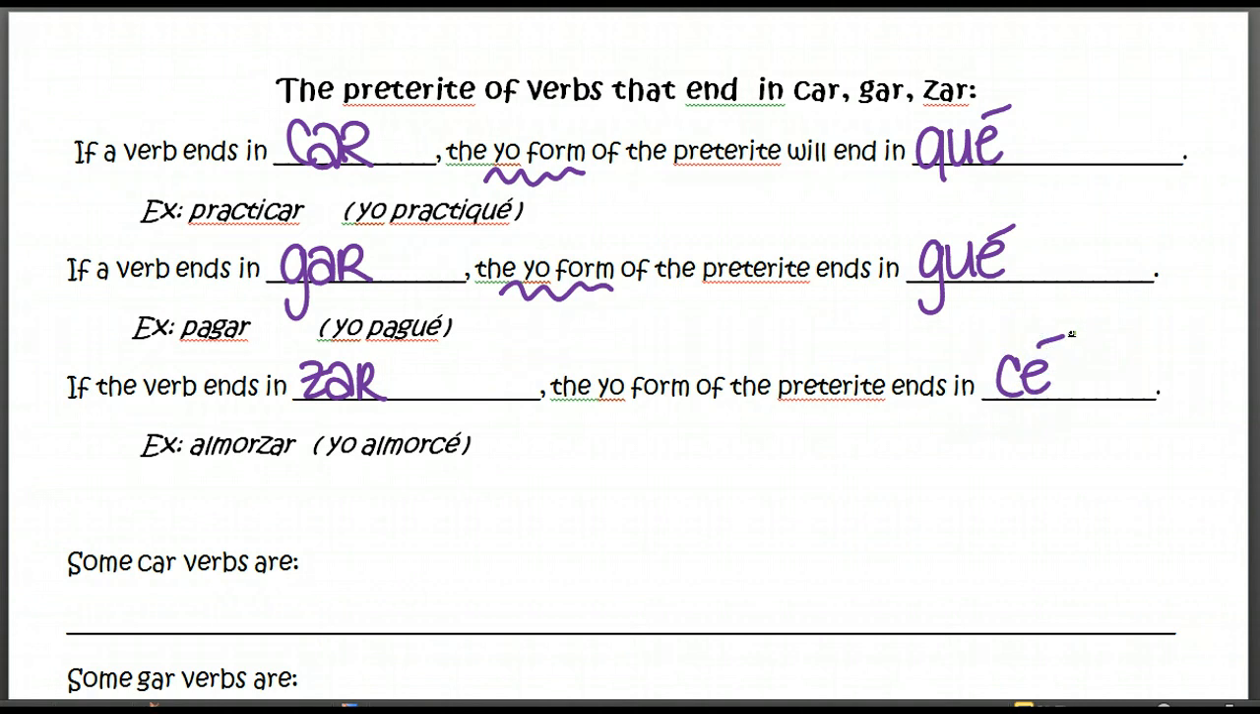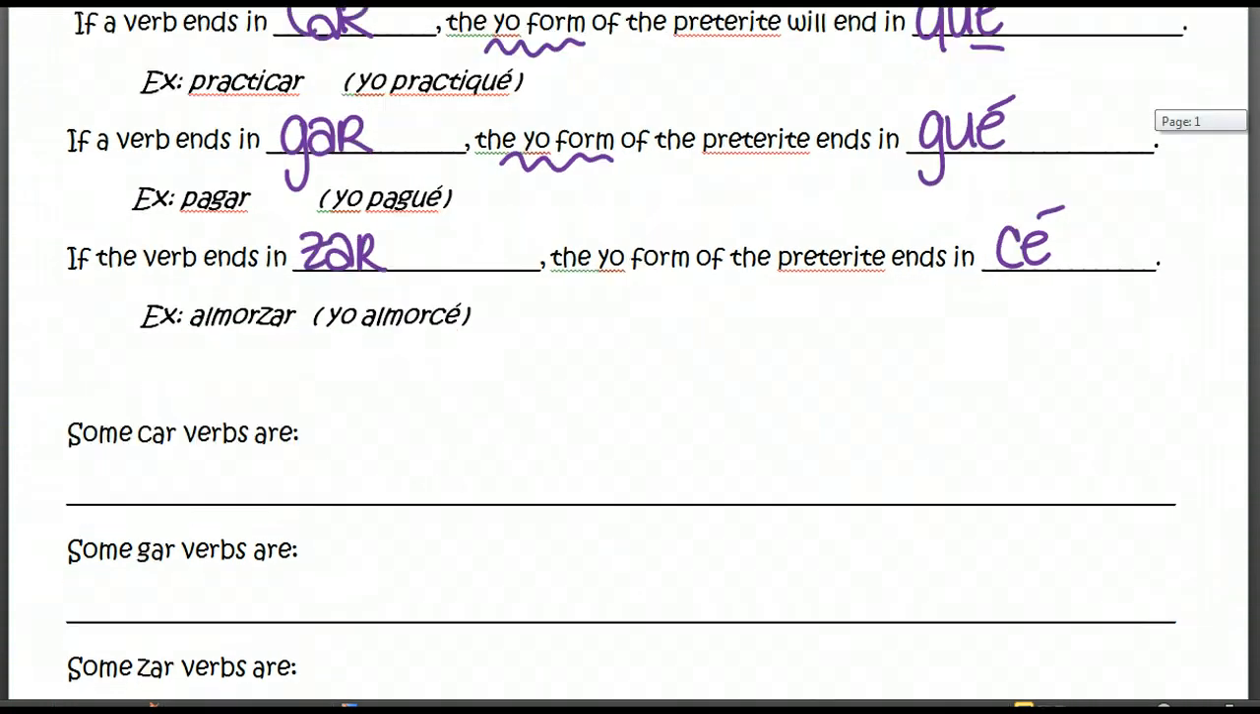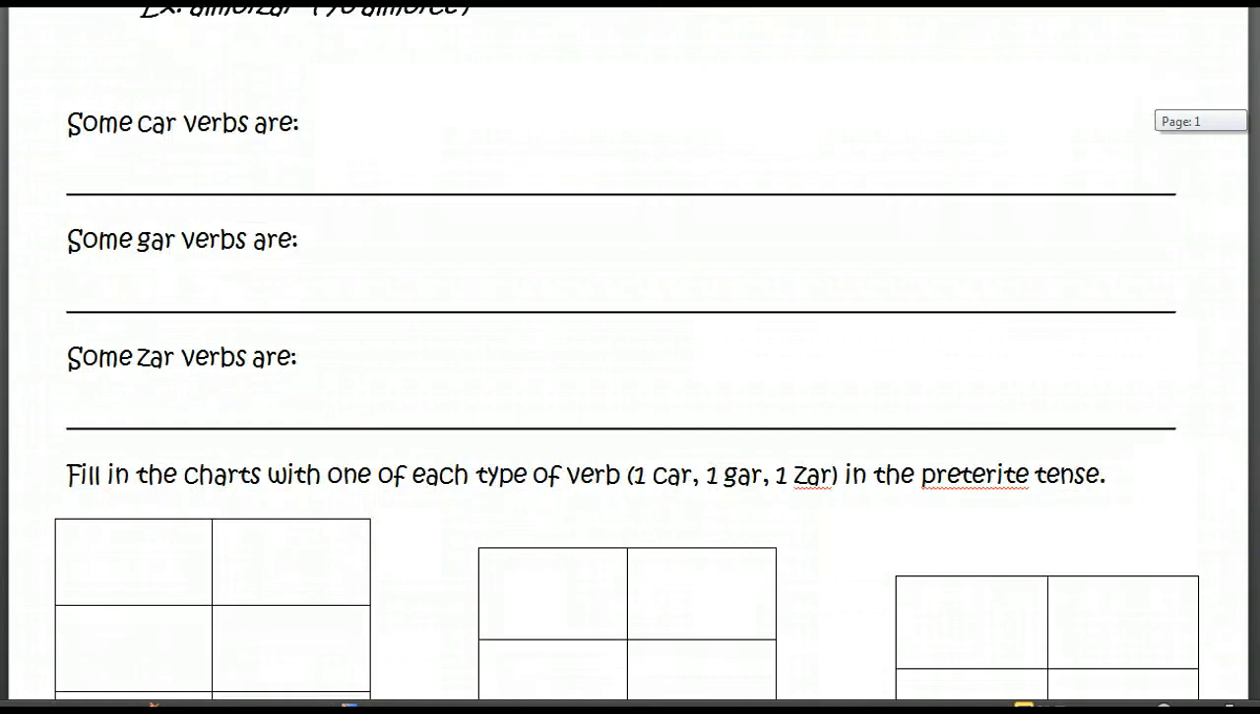And basically we do this just to maintain the original pronunciation of the verbs. So a C next to an A in Spanish sounds like a hard K. But when a C comes next to an E, like the ending of the yo form in the preterite tense, it would sound like an S. So we want to make sure that we still pronounce our verbs the same way, which is why we have these changes.